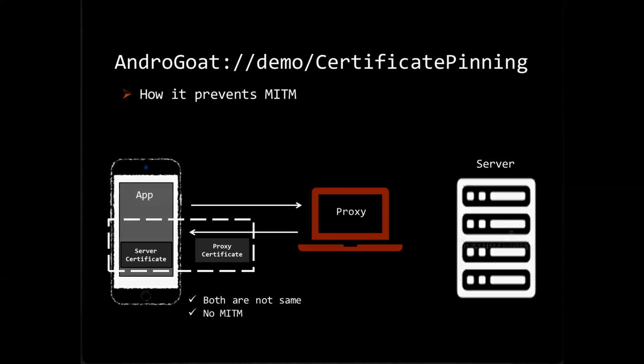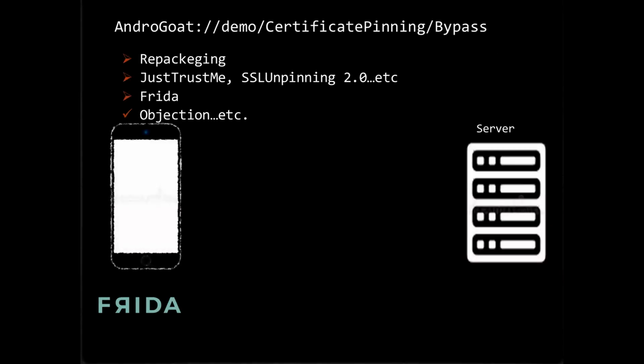There are many ways to bypass certificate pinning, like repackaging and replacing the pins with the proxy certificate pins, and later we have tools like Just Trust Me, SSL Unpinning 2.0, and Frida with Objection. There are many tools. At the moment, I would like to show only how to bypass certificate pinning using Frida. Before bypassing certificate pinning using Frida, let us try to understand how Frida is going to help us to bypass the certificate pinning.